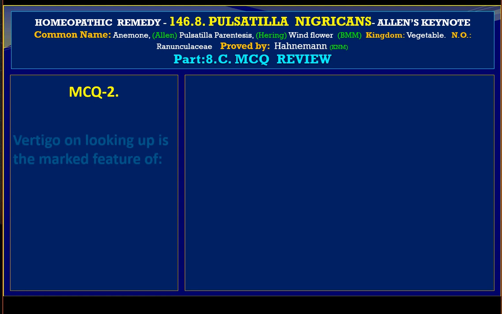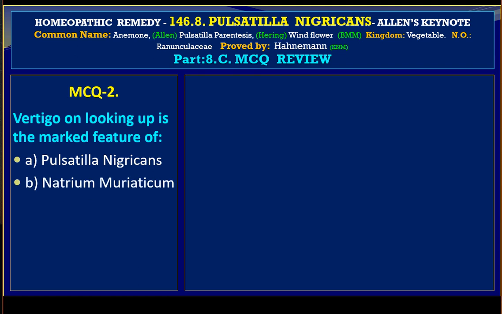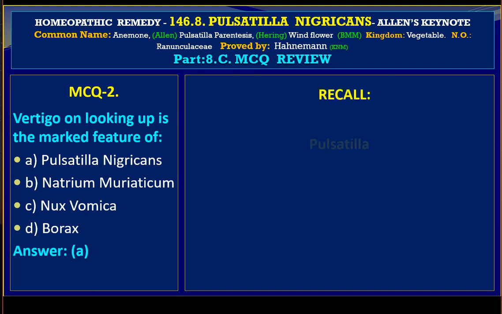MCQ 2. Vertigo on looking up is the marked feature of A. Pulsatilla nigricans, B. Natrium muriaticum, C. Nux vomica, D. Borax. The answer is A, Pulsatilla nigricans.